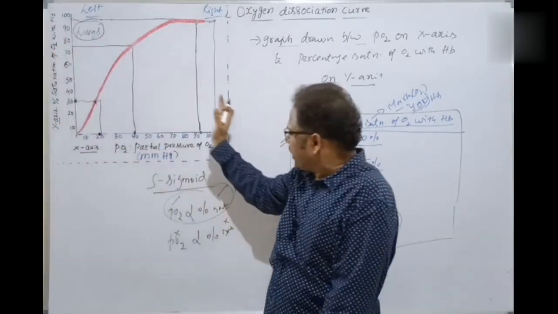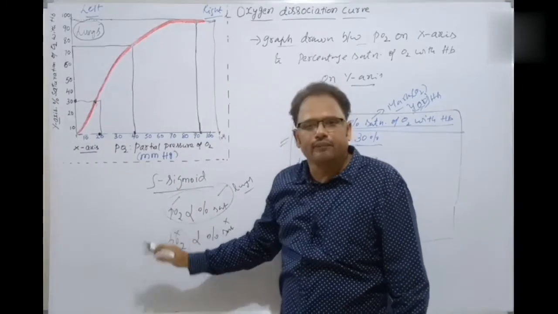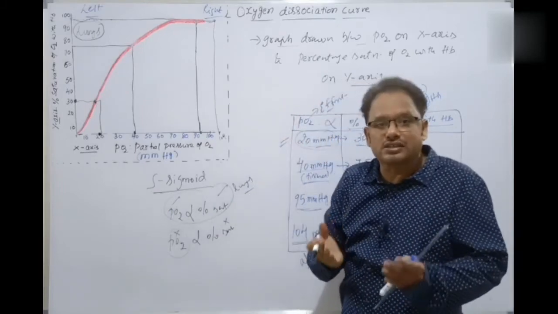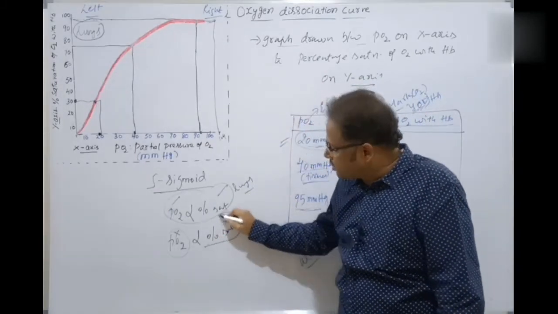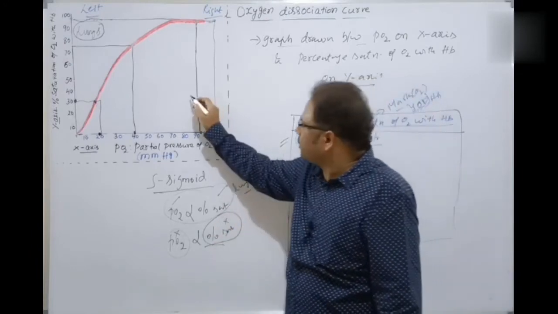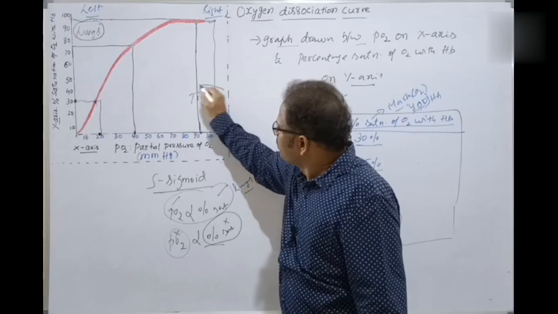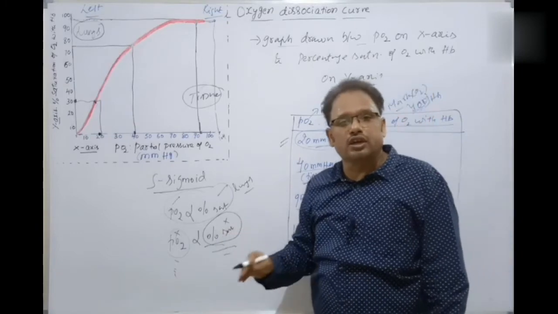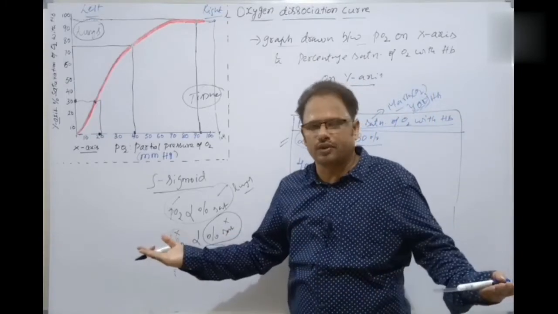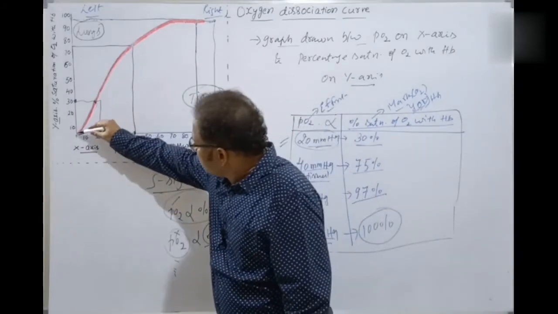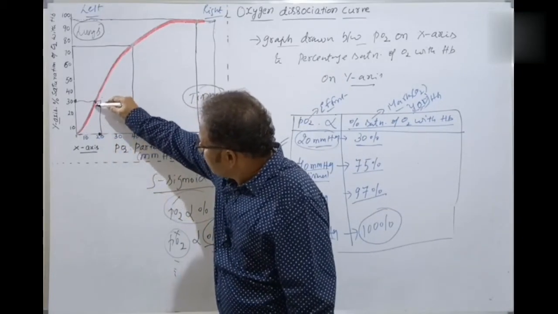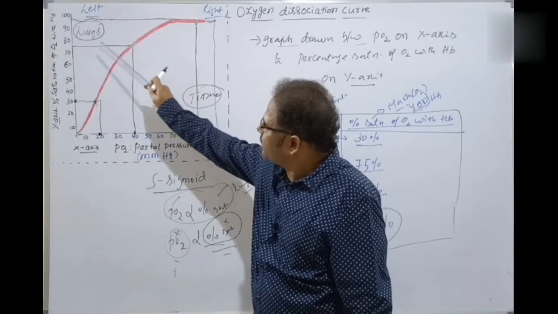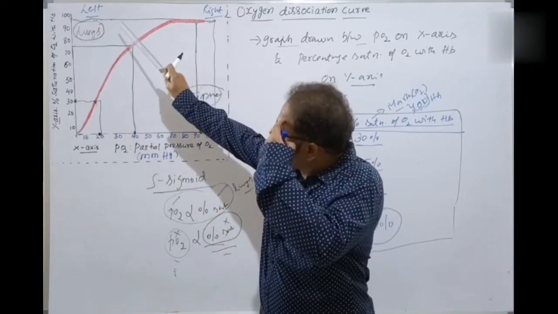If it is moving towards the right side, the partial pressure of oxygen is becoming lesser, and the percentage saturation is also becoming lesser, as witnessed at the tissues. At the tissues, the partial pressure of oxygen is lesser, and the percentage saturation of oxygen with the hemoglobin is also lesser. It's very simple, isn't it? When the partial pressure is increasing, the percentage saturation is also increasing.